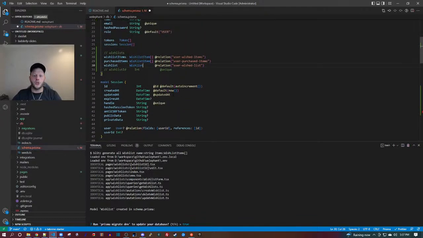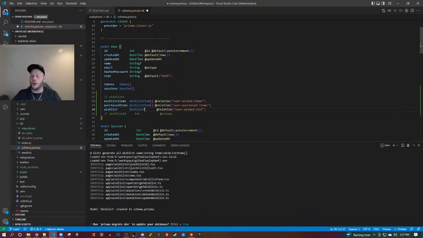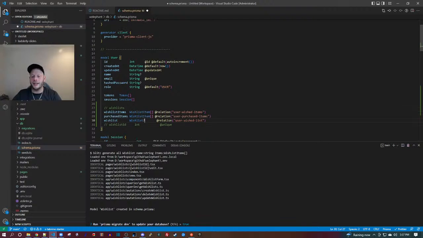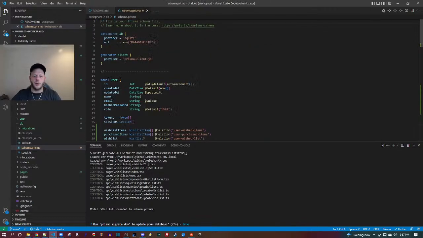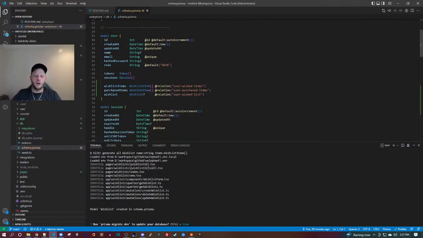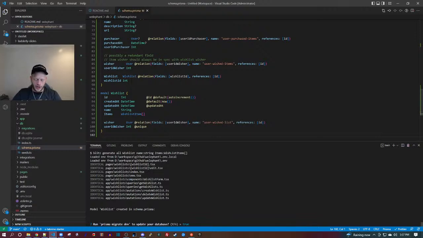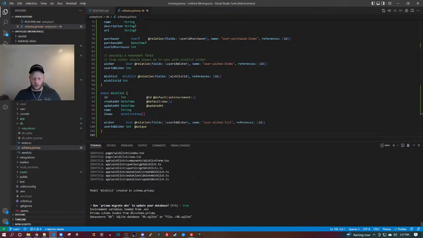So then if the user is guaranteed to exist and the only question is, has their wish list been created yet? It makes sense to make the wish list optional rather than to make the user optional here. So the user is required here. All right, I think we have finally worked out the data model kinks on this entity. So now I'll go back to the command line and migrate the database. Boom, let's do it.